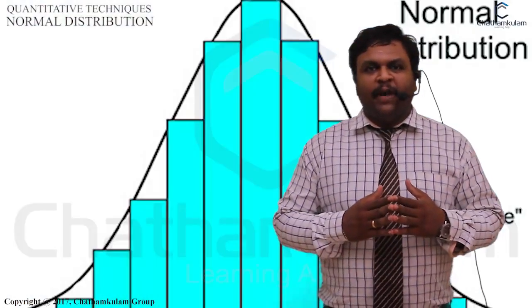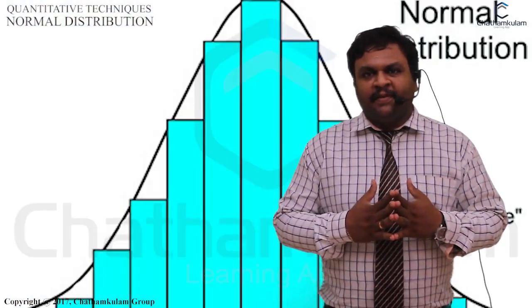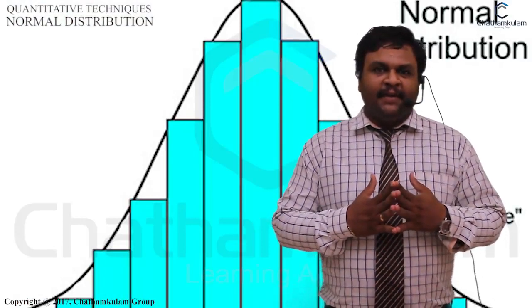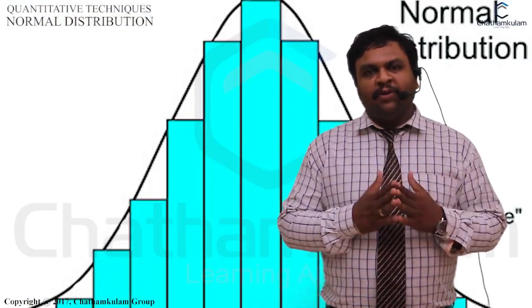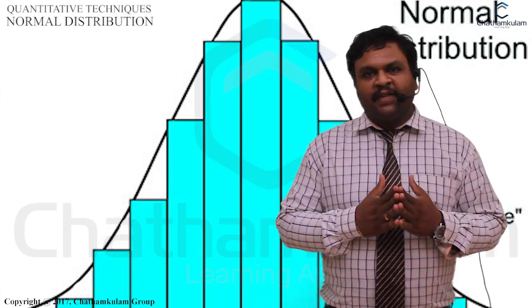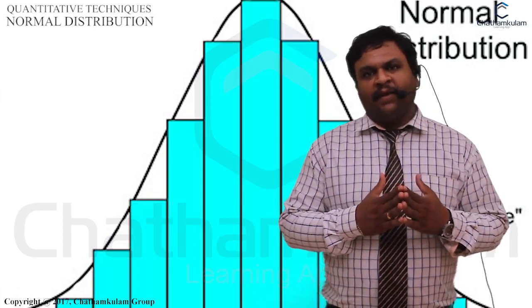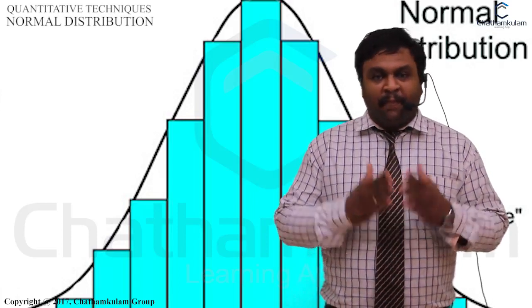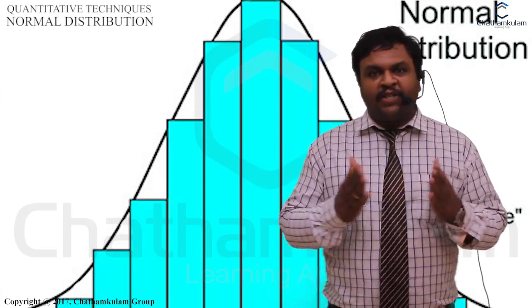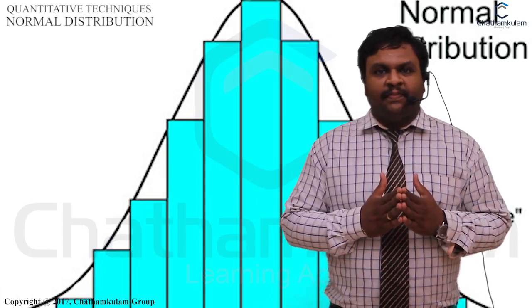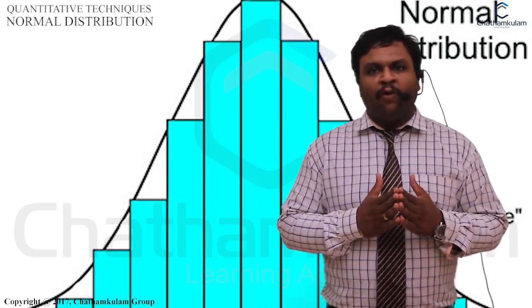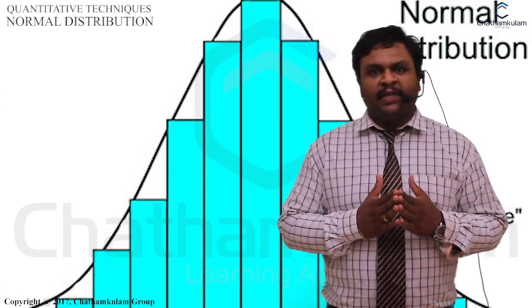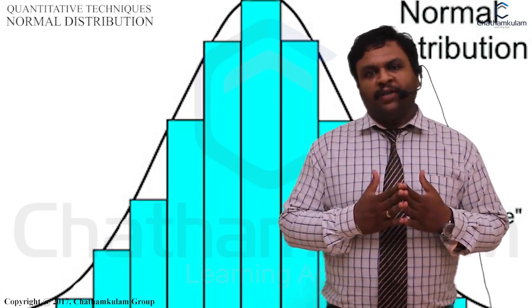Topic is normal distribution. Ultimately, this normal distribution is considered as one of the limiting forms of binomial distribution. The primary importance of normal distribution is that populations seem to follow the distribution as prescribed by the normal distribution.